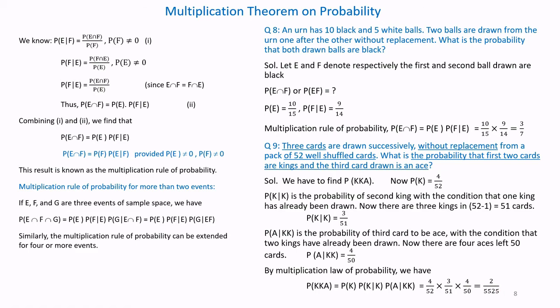Now we will take the next question: independent events. Consider events E and F, which denote the events that the card drawn is a spade and the card drawn is an ace respectively, out of 52 cards.